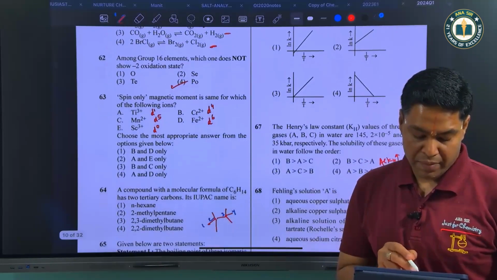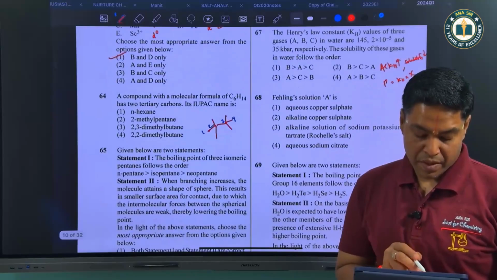Polonium being metallic does not show -2. Spin only magnetic moment is same. So here d4 and d6, so number of unpaired electrons will be the same. So answer is B and D. Here this question is bonus.